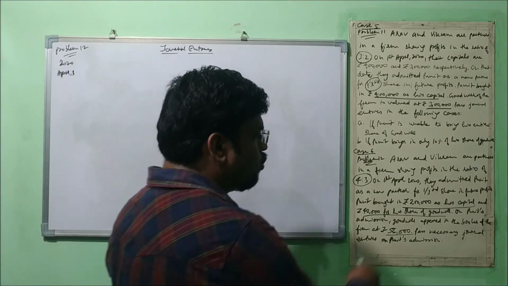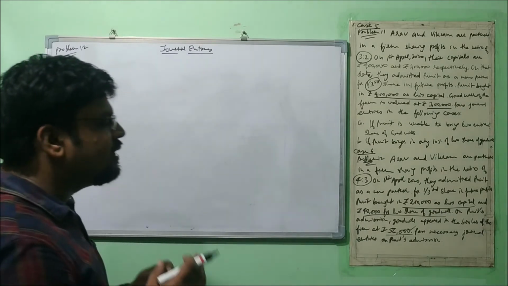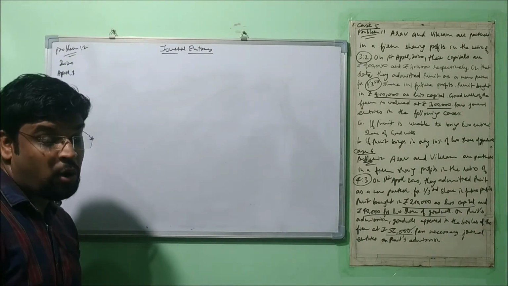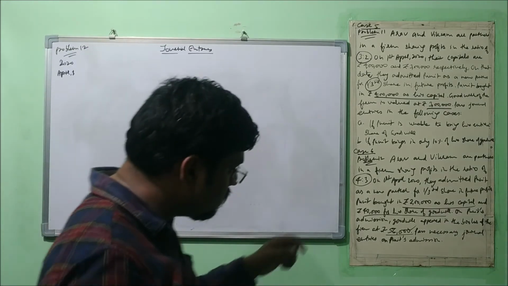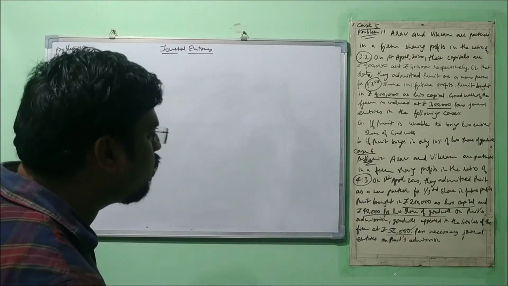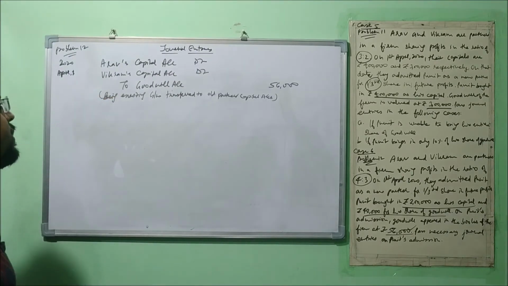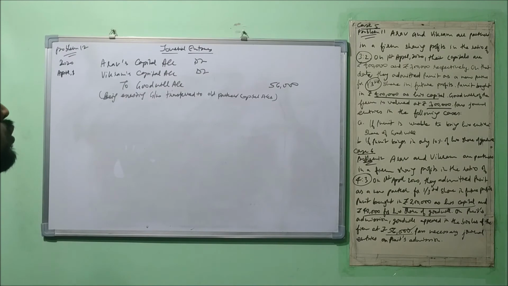So remember, out of these 3 entries, we'll pass this entry first, because very first what happens, the existing amount of goodwill is withdrawn by the old partners, and all old partners. It's not like only sacrificing partners, because on this goodwill, all the old partners are having the rights, but here are only 2 partners, so let's pass the entry. So this will be the entry, RS capital account debit, Vikram's capital account debit to goodwill, being existing goodwill transferred to old partners capital account. Now, in what ratio? In old ratio.